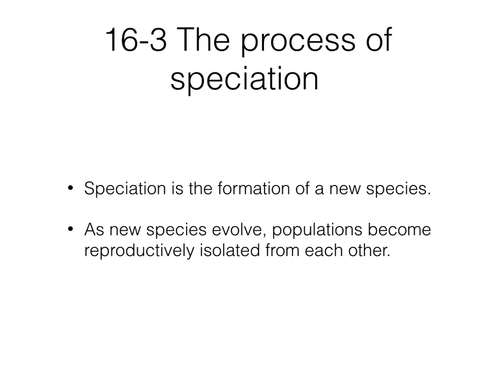So today we're getting into the last section of evolution, and we're talking about the process of speciation. Speciation is the formation of a new species, so how different organisms that were once part of the same species become different separate species. Okay, so as new species evolve, populations become reproductively isolated from one another. So reproductive isolation is going to be one of the major hallmarks of speciation. That's how we define whether or not they are still the same species.